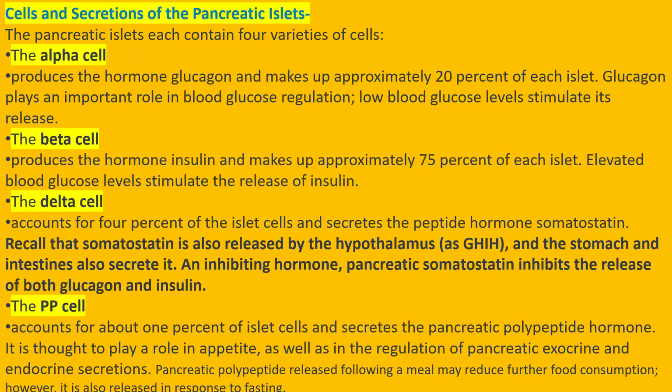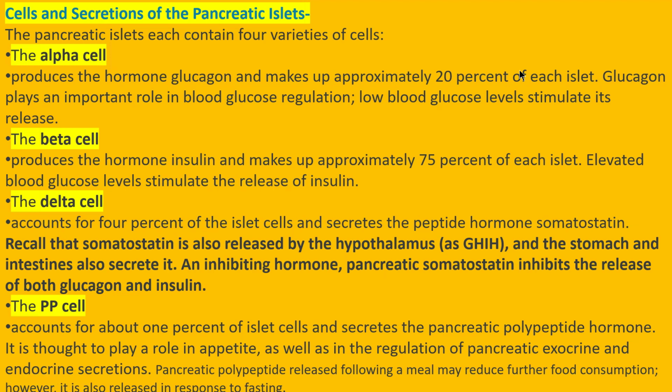Beta cells produce the hormone insulin. Most important point, beta cells make up approximately 75% of each islet. They help in stimulating the release of insulin when blood glucose level increases, which happens when you consume a carbohydrate meal. The breakdown of carbohydrate into glucose takes place, and at that time the blood glucose level increases. Afterward it is distributed to the different body parts and the glucose level becomes low, and then alpha cells release glucagon to balance it.